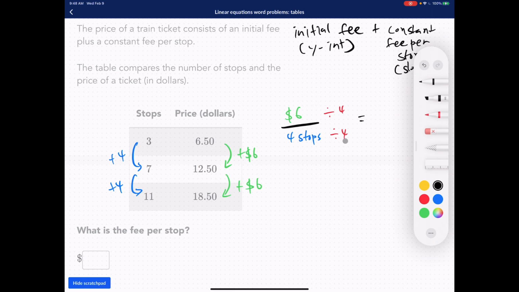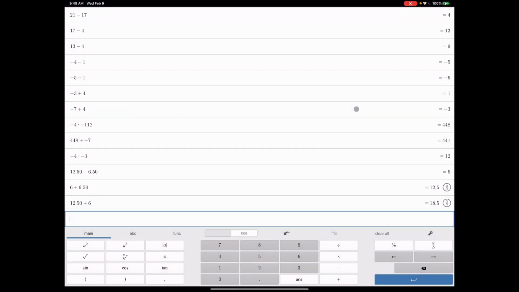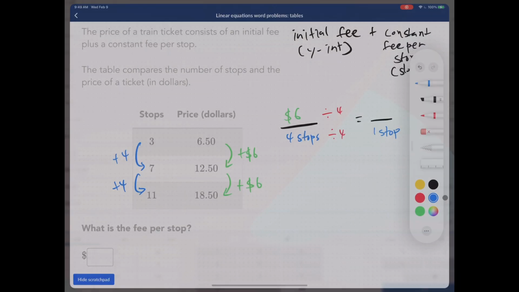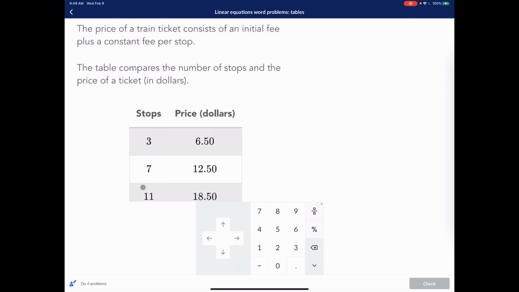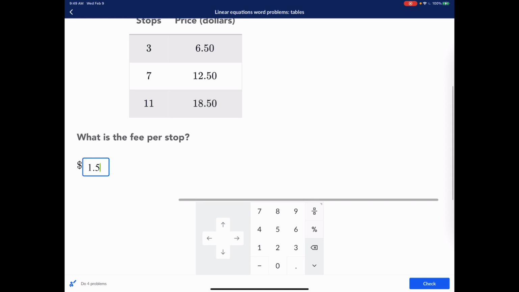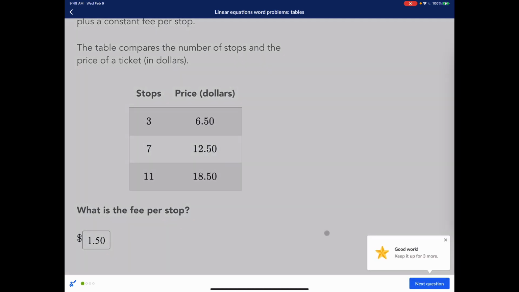So 4 divided by 4, that's just 1, right? So that's just going to be one stop. And 6 divided by 4. Let's see what 6 divided by 4 is. 6 divided by 4 is 1.5. So that's going to be $1.50. Okay, so what we learned from this is that it's $1.50 per stop. You guys see that? It's $1.50 per stop. Okay, one stop. So it's going to be $1.50. I'm going to go down here. $1.50 per stop. Check. And it's good.